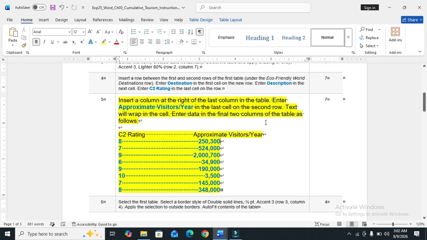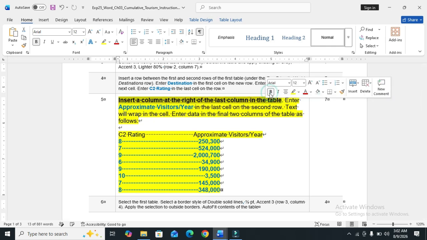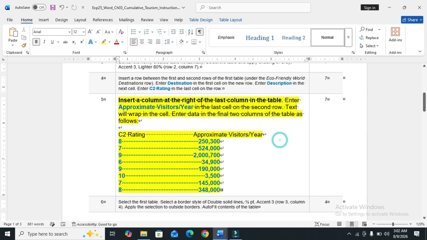Text will wrap in the cell. Enter data in the final two columns of the table as follows: C2 rating and approximate visitor year. So step number 5 is bolded. Level number 1, insert a column at the right of the last column in the table.